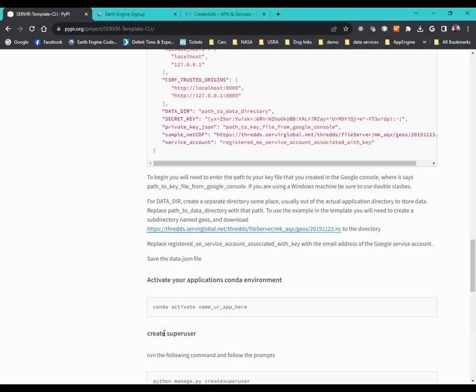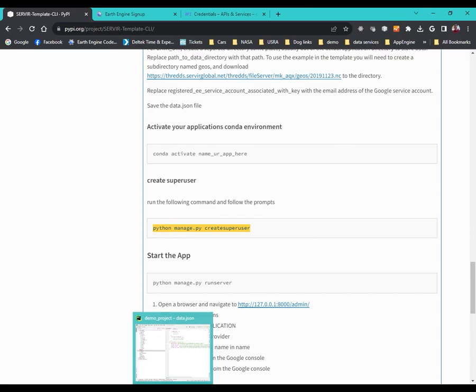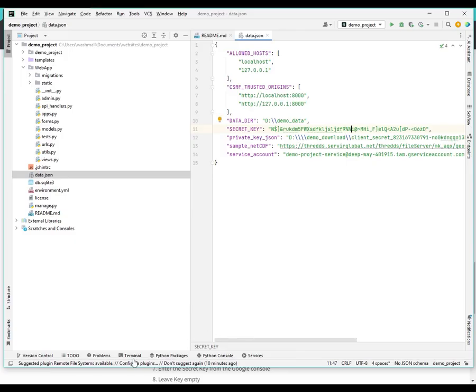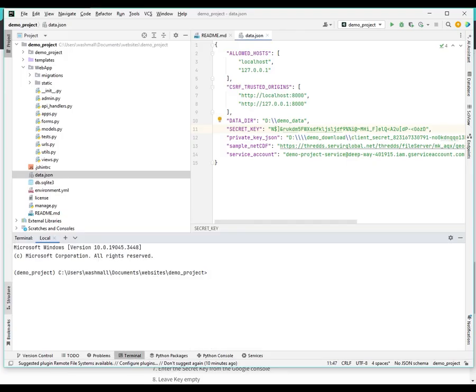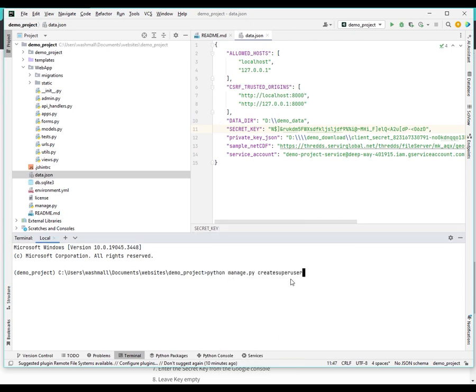Okay, so now let's look at the documentation. I think we're pretty close here. So in the command prompt, we need to run this. So we're going to create a super user.